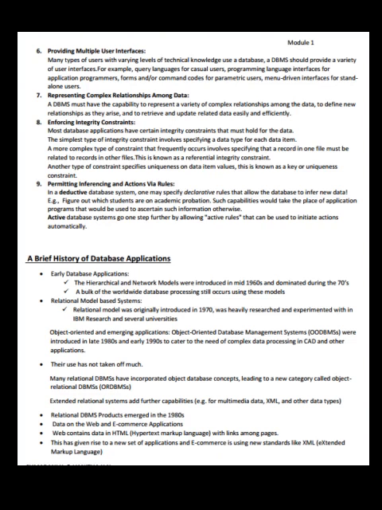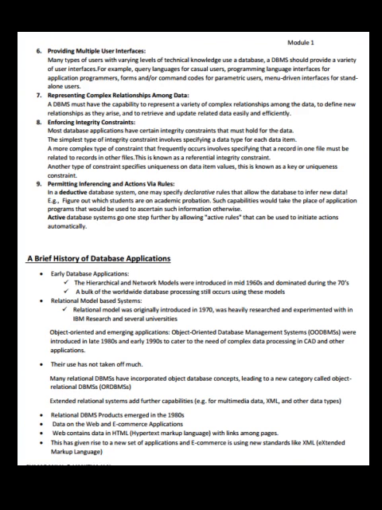Enforcing integrity constraints. Most database applications have certain integrity constraints that must hold for the data. The simplest type of integrity constraint involves specifying a data type for each data item. A more complex type of constraint that frequently occurs involves specifying that a record in one file must be related to records in other files. This is known as referential integrity constraint. Another type of constraint specifies uniqueness on the data item values. This is known as key or uniqueness constraint.